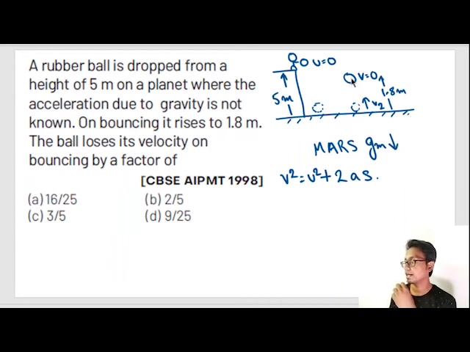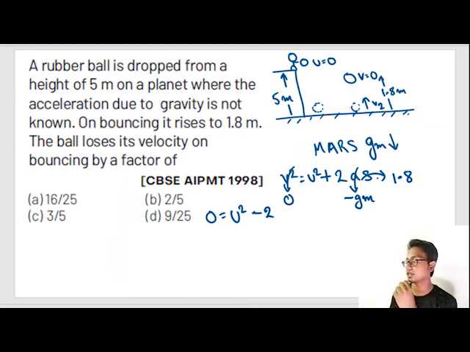Now final velocity is equal to 0. Initial velocity we don't know, but a, whatever the value, will be minus gm, and S is given as 1.8. So 0 is equal to u square minus 2 into 1.8 into gm.